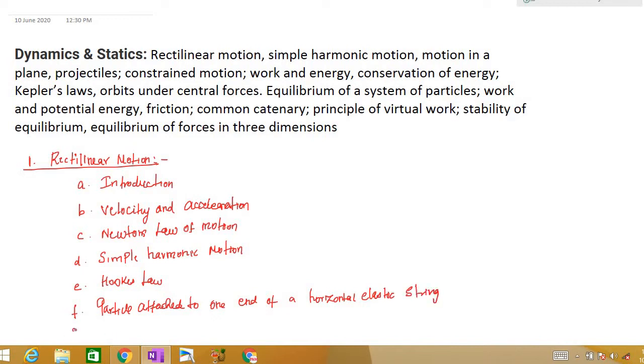The last topic is particle suspended by elastic string. So these are the subtopics that we're going to cover in these first two topics, that is rectilinear motion and simple harmonic motion.